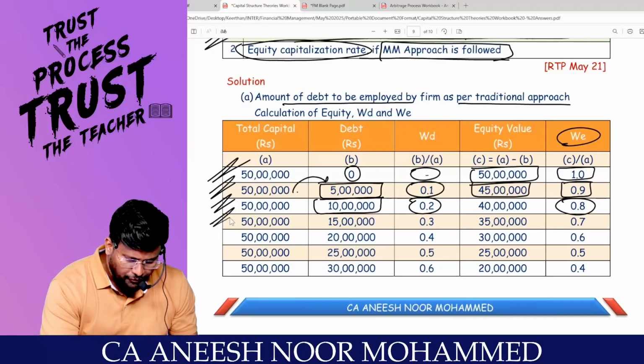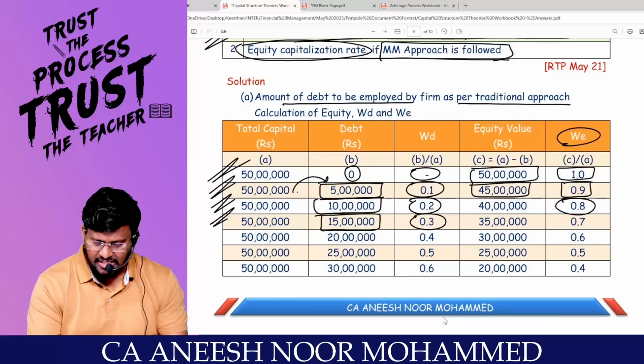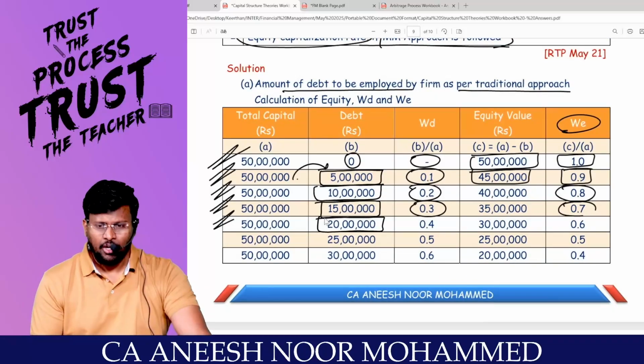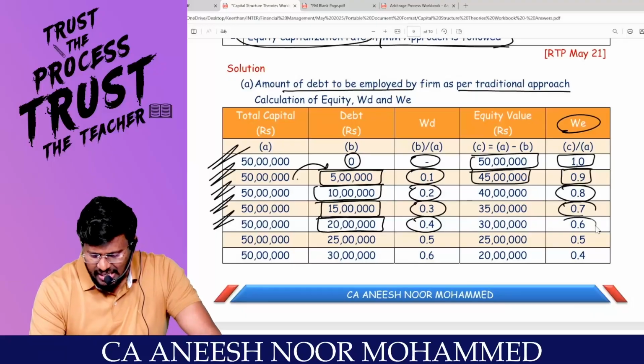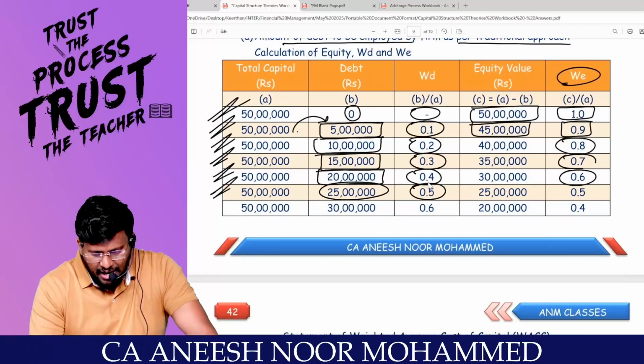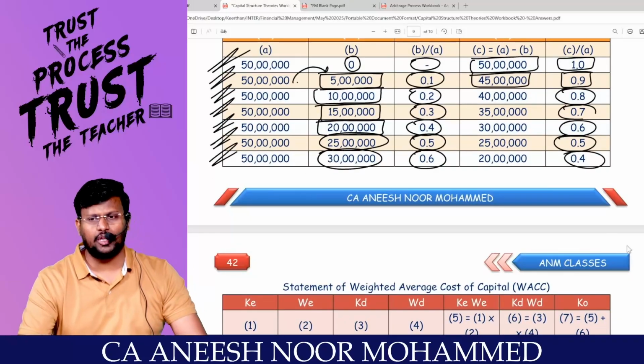Can I proceed? Out of 50 lakhs, if you are injecting debt of 15 lakhs, 15 divided by 50 comes to 30% debt, then 70% equity. If you are injecting 20 lakhs as debt, that is 40% debt and the remaining 60% equity. If 25 lakhs of debt, 50% debt and 50% equity. If 30 lakhs as debt, 60% is debt and 40% is equity. Are you done with the proportion?